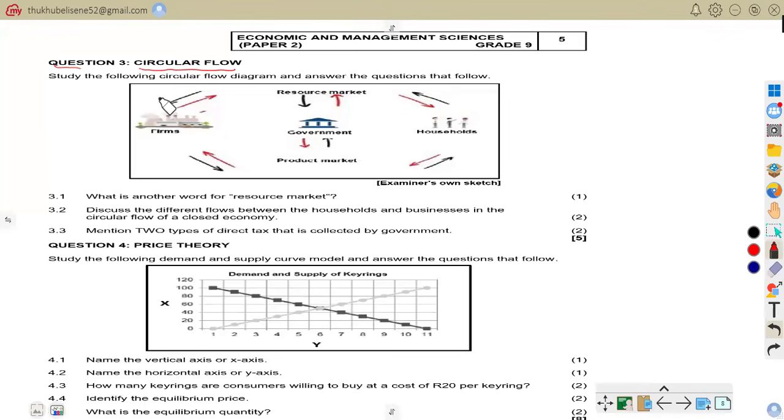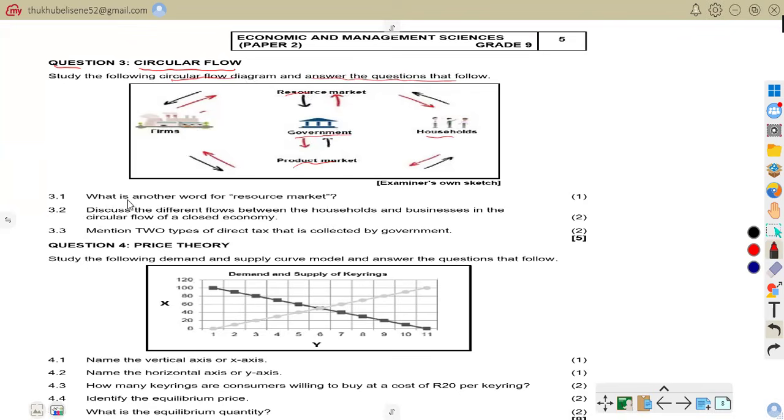It says study the following circular flow diagram and answer the questions that follow. You can see we have the resource market, households, firms, government, and the product market.